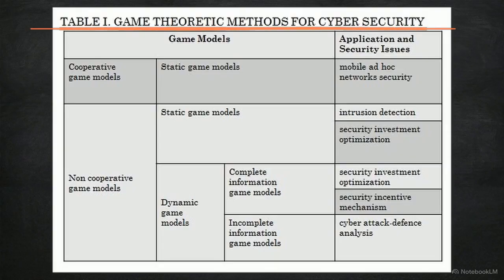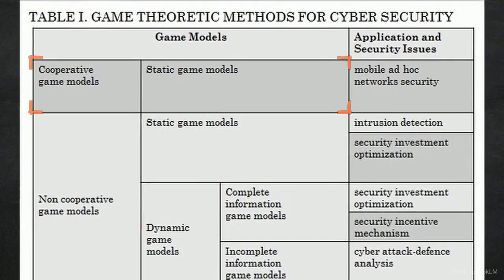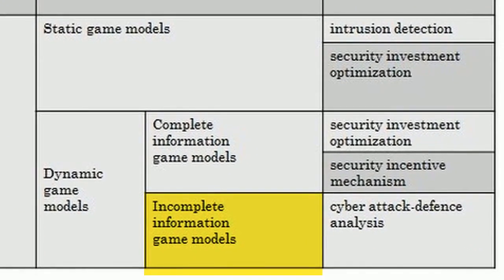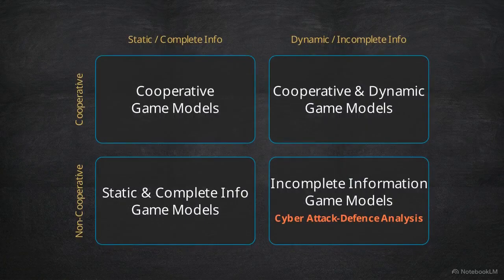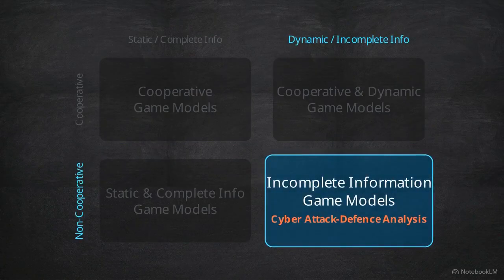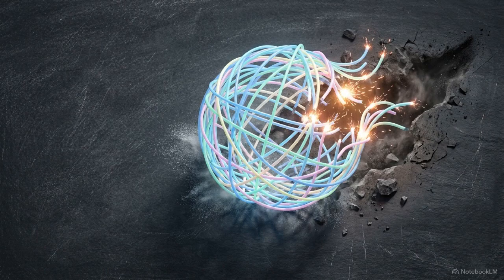This table outlines the academic taxonomy of game-theoretic methods for cybersecurity. The top half categorizes cooperative and static models, where players work together or make fixed decisions. The bottom right details dynamic, incomplete information models, where the game unfolds in stages and opponents' behavior is unknown. To understand modern cyber vulnerabilities, we have to systematically eliminate the top and left quadrants of this matrix. Mapping an adversary's logic begins by proving why traditional models of cooperation and complete information fail entirely on the internet.